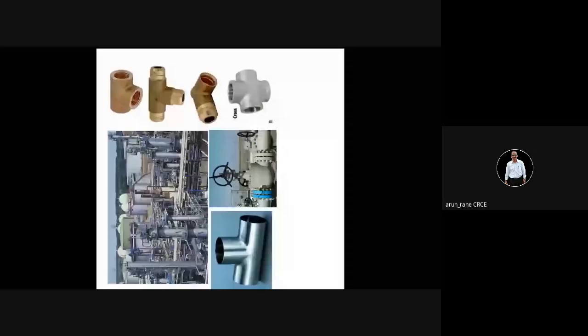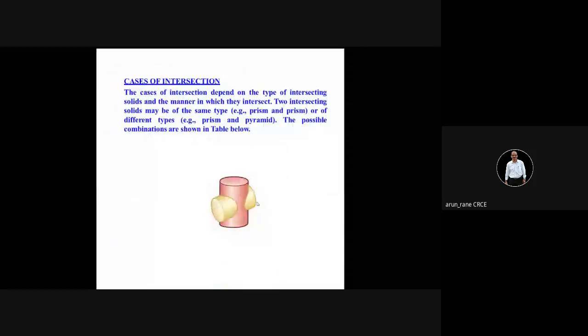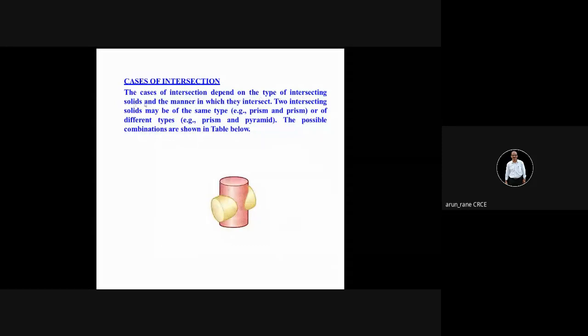Let's go to the next slide. Cases of intersection. There are two cases. There can be many cases also. Cases of intersection depend on the type of intersecting solids and the manner in which they intersect. Type of intersecting solids means this pink color is the base solid, and this yellow color is the intersecting solid. Pink solid is the base solid.